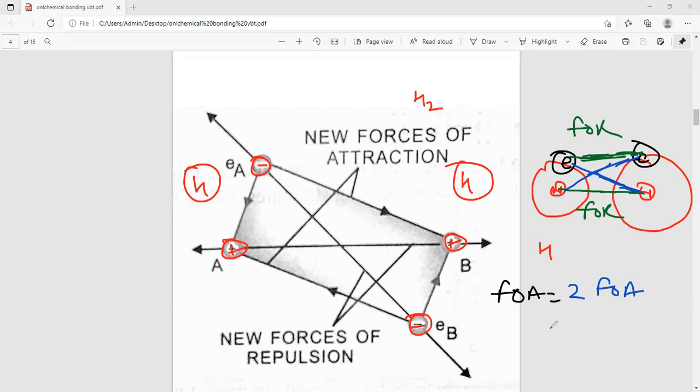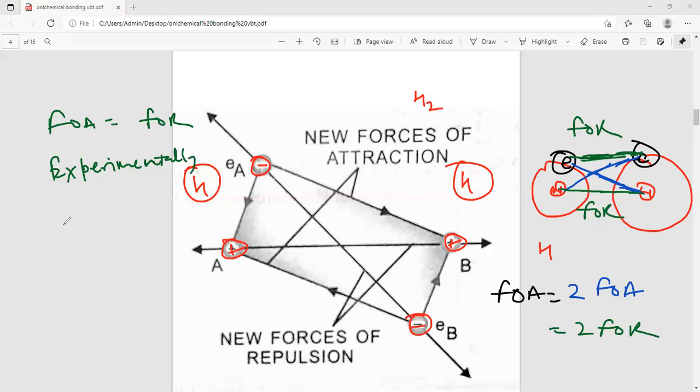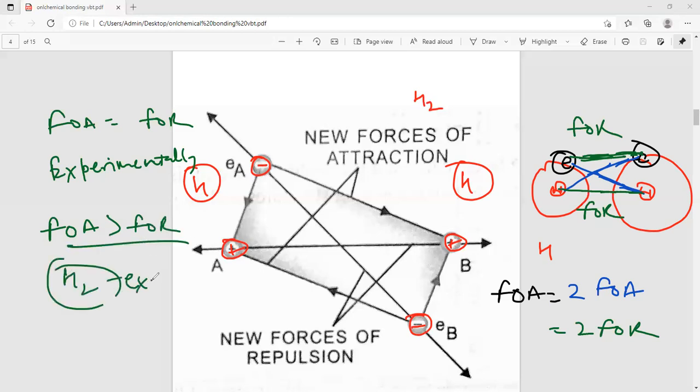There are 2 forces of repulsion and 2 forces of attraction, meaning the force of attraction is equal to the force of repulsion. But experimentally it is observed that the force of attraction is greater than the force of repulsion. That is why hydrogen exists in nature according to VBT. Clear?